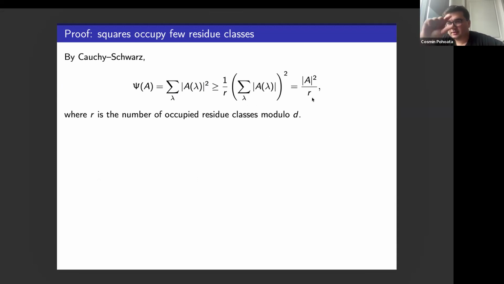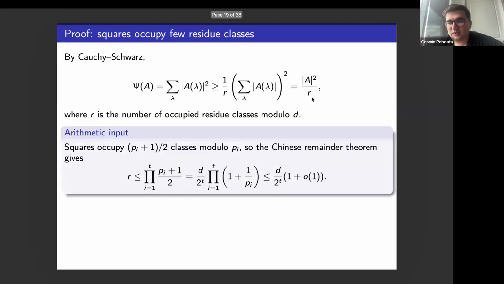This is where the main observation kicks in. We have a non-trivial upper bound on what R is. Since A is a set of perfect squares, these occupy half of the residue classes modulo each p_i in the factorization of the square-free integer D. So in particular, R is at most the product of these factors, (p_i plus 1) over 2, over all the indices from the factorization, which is at most D over 2 to the t.